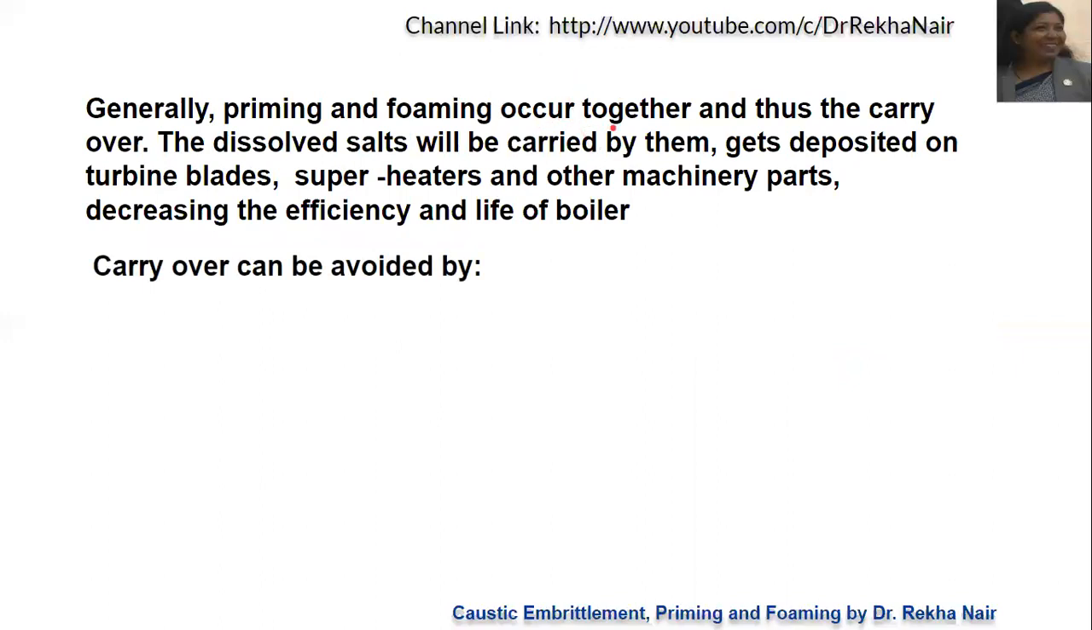Generally, priming and foaming occur together. So, as I said, because of this, there will be carryover also on a large scale. Now, these dissolved salts will be carried along with these water droplets or steam, and will get deposited on the turbine blades and superheaters. Even the bubbles will entrap these impurities and will deposit them at various machinery parts. It decreases the efficiency and life of the boiler. It increases the corrosion tendency of the metal also. So the life of the boiler will be reduced because of the priming, foaming or carryover process.